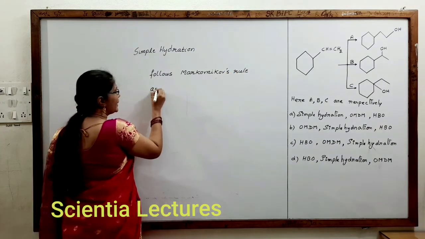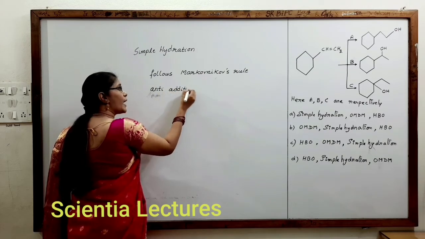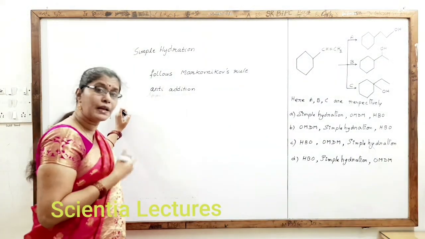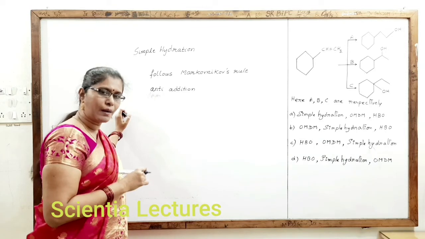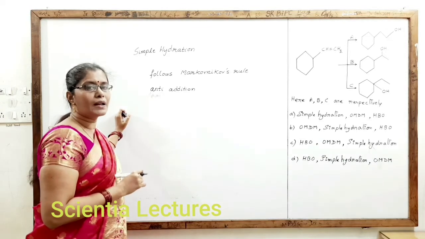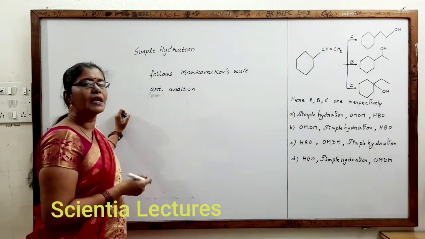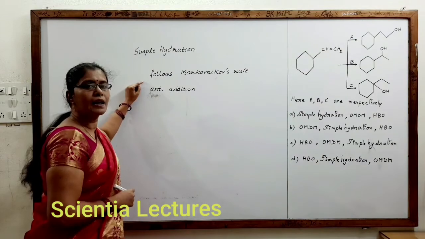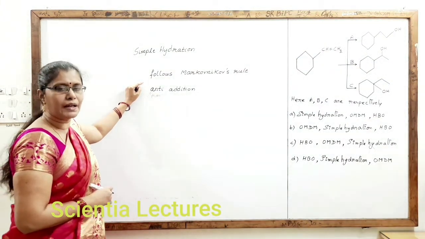It undergoes anti-addition. If the carbocation produced needs to get stabilized into a more stable carbocation by 1,2 hydride shift, 1,2 methide shift or 1,2 phenide shift, it will take those rearrangements, because in this case the carbocation is generated as a reaction intermediate.